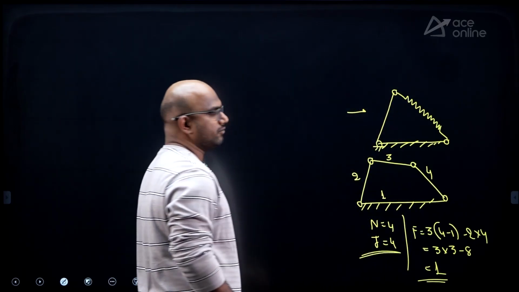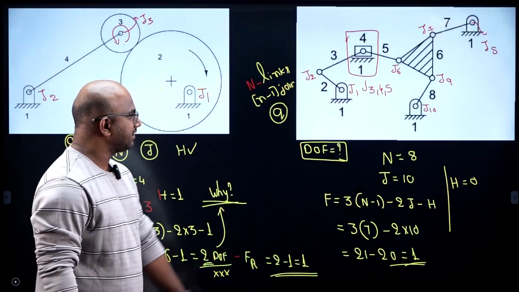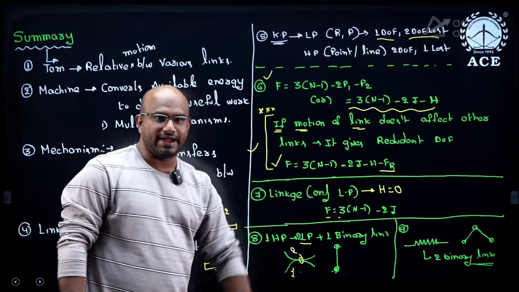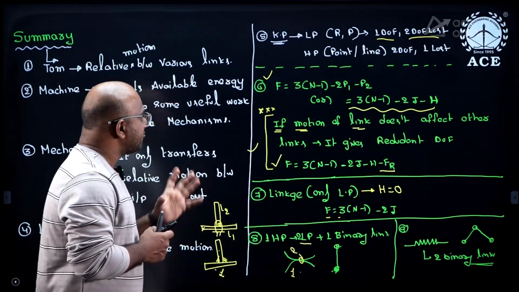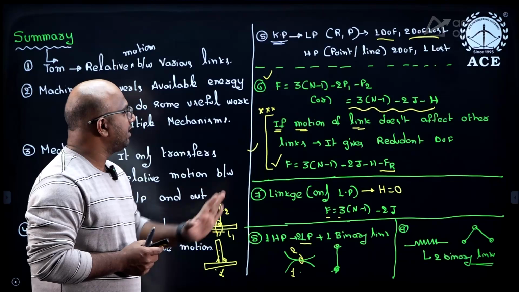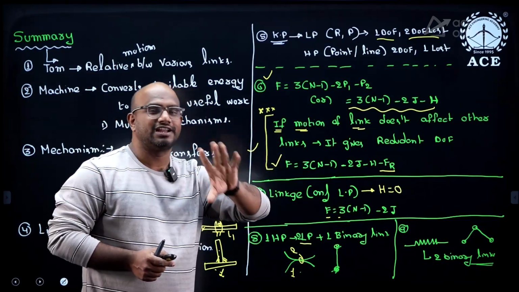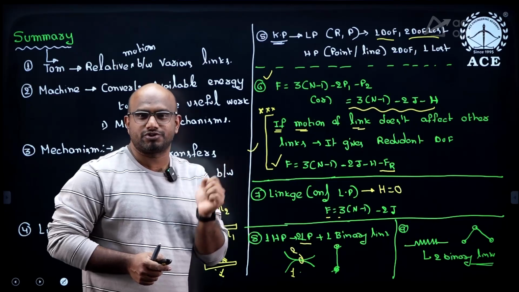1 degree of freedom. So whenever a spring is there, we can replace the spring with two binary links. So the most important one is finding degree of freedom. It won't be given for a 2 marks question, only for a 1 mark question. Generally degree of freedom questions are.